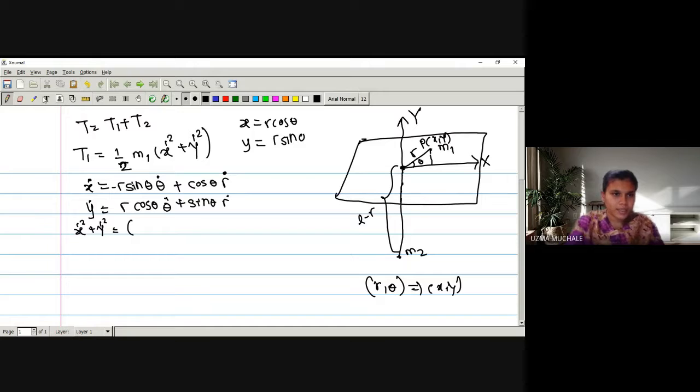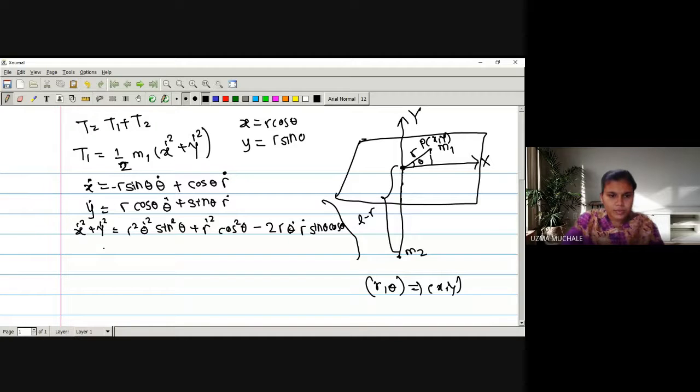Let me evaluate these values. So the first term is r square theta dot square sin square theta plus r dot square cos square theta, right, minus 2 times r r dot sin theta cos theta.